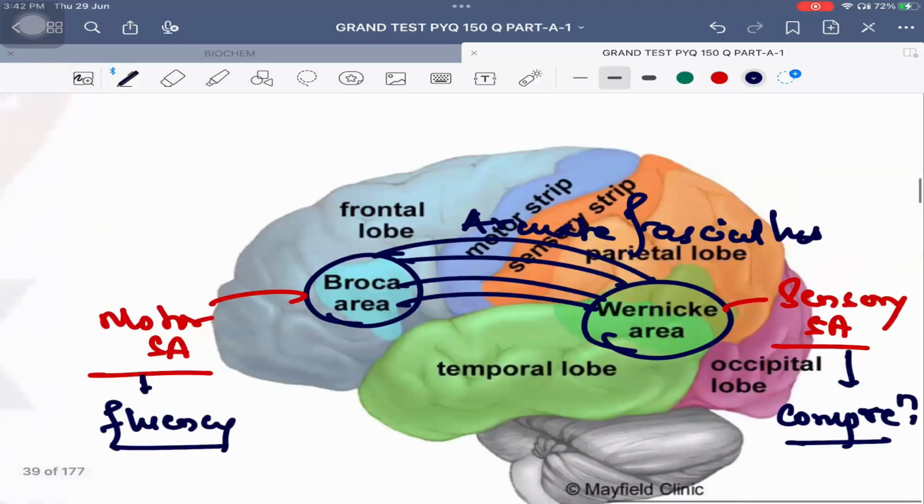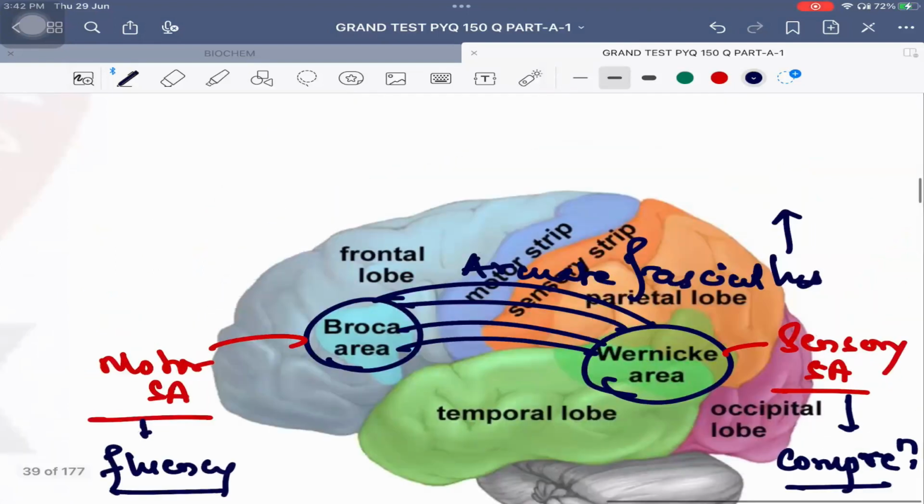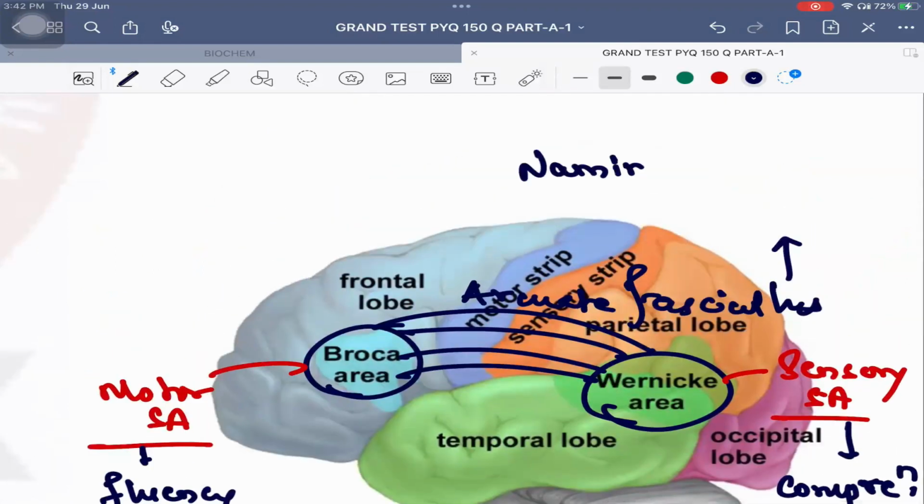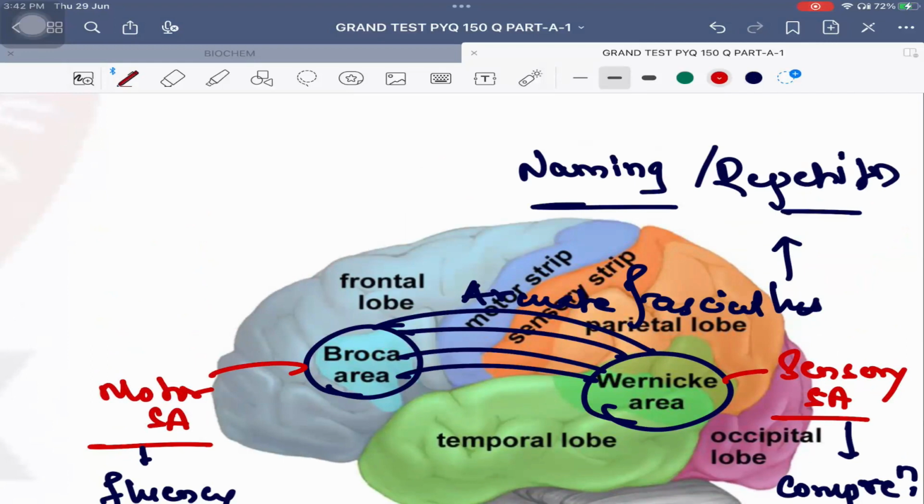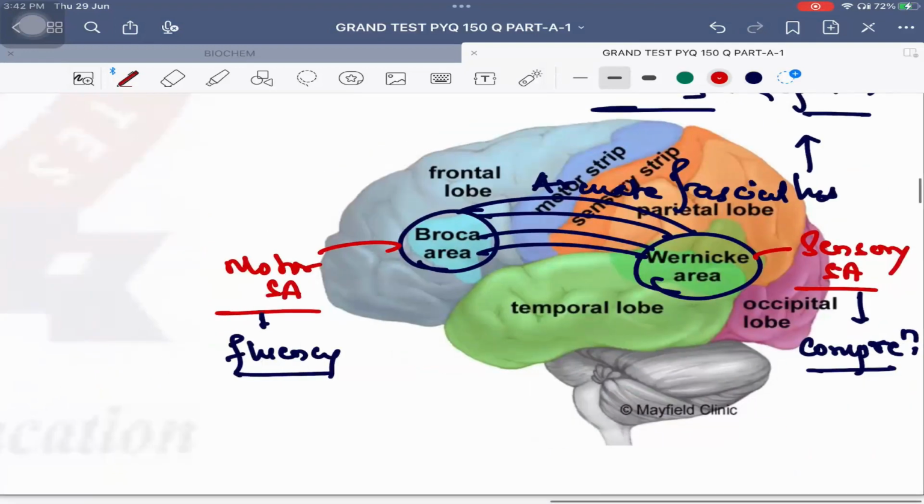And what is the function of arcuate fasciculus? शाबाश, very good. It is naming and repetition. Okay, तुम्हें चीजों के नाम पता है या फिर you are able to repeat whatever I'm saying. That is because your arcuate fasciculus is intact. ठीक है? Now important is Broca's area is located in which lobe? Frontal lobe. It is located exactly in the inferior frontal gyrus. Whereas Wernicke's area is located in which lobe? Temporal lobe. It is located in the superior temporal gyrus.